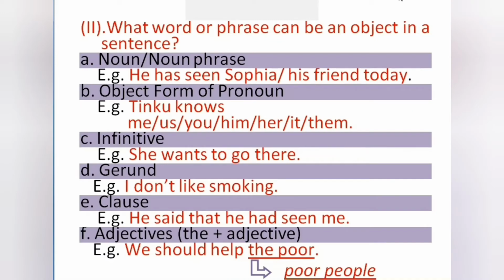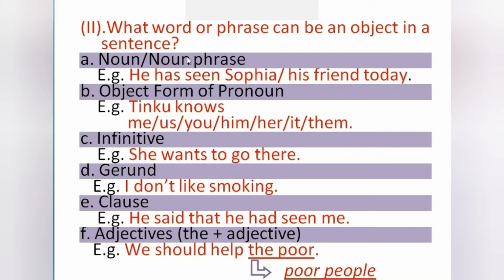So now we come to the second point. What word or phrase can be an object in a sentence? So the answer is very simple. First, a noun or noun phrase. Second, object form of the pronoun. Third, infinitive, especially to infinitive. Fourth, gerund. Fifth, clause. And sixth one is adjectives, provided it should be the plus adjective. All these function as object in a sentence. So now we'll go one after another.